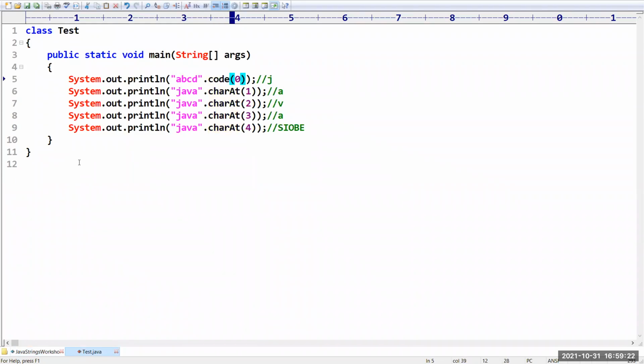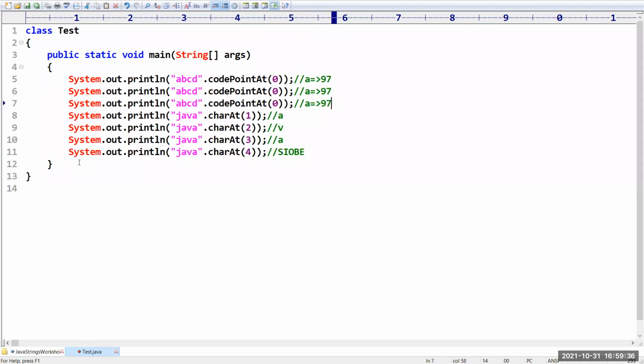So codePointAt of 0 I am taking. In the 0th location, which value is there? A. What is its ASCII value? 97. Similarly, codePointAt of first location. We have B, right? It is going to return 98. Similarly, 99 for the second location. And for the third location, D, we are going to get 100.